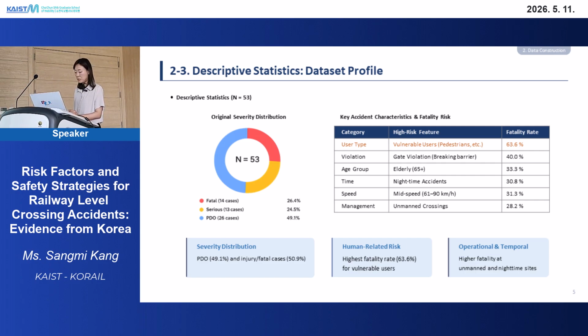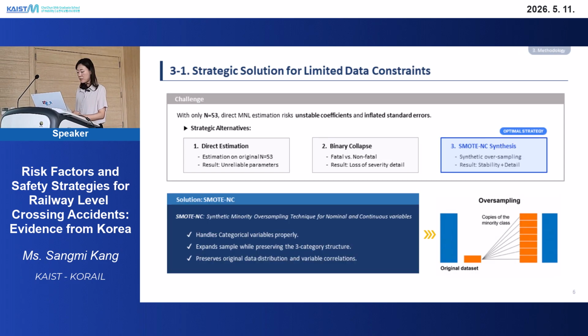However, descriptive statistics only show us the raw patterns, so I developed a formal model to provide a more robust analysis. To analyze the small data set, I considered three options. The first one was to use the original data directly, but this leads to unstable results with unstable coefficients. The second option was to combine three severity levels into two, fatal or non-fatal.